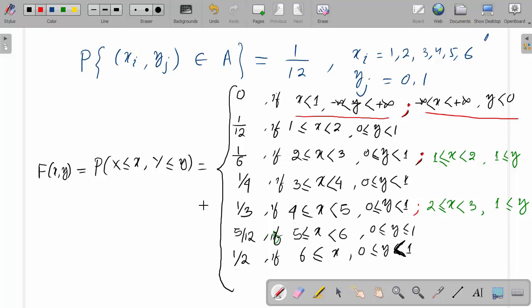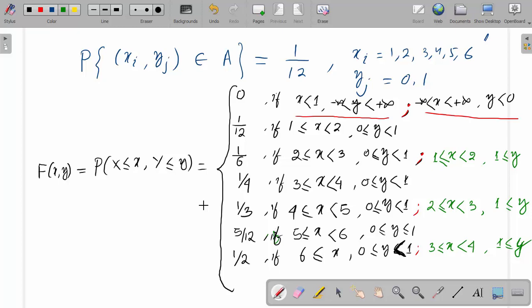Or here we can also take x lying between 3 to 4, so 3 ≤ x < 4, and 1 ≤ y. So here the value of y is 0 and 1, 2 values. The value of x is 1, 2, 3, 3 values. 3 into 2, 6 values. So 6/12, which is 1/2.